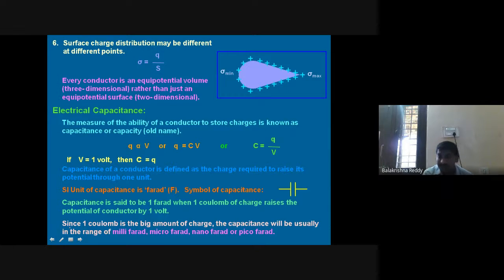But farad is a large value. It's a huge value. We have to express it in terms of milli, micro or nanofarad only. Understood? Usually, in most cases we will use the word microfarad. If you do numericals, you will get to know the units as given, because microfarad itself is a huge value, basically, that you will understand.